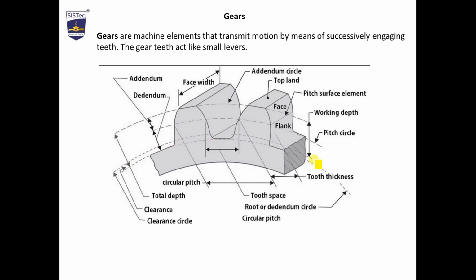Next to it, with some distance, is called the clearance circle. Before or after the root or dedendum circle, we are able to see the next circle, which is called the clearance circle. At the center is the pitch circle and the top is called the addendum circle. So dedendum circle, clearance circle, pitch circle and addendum circle.